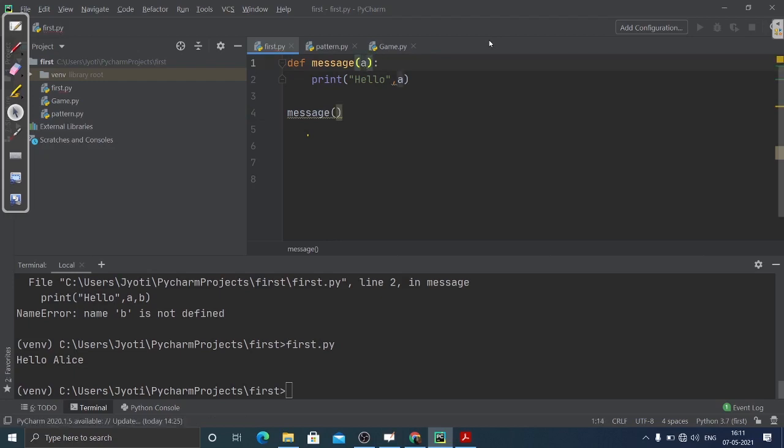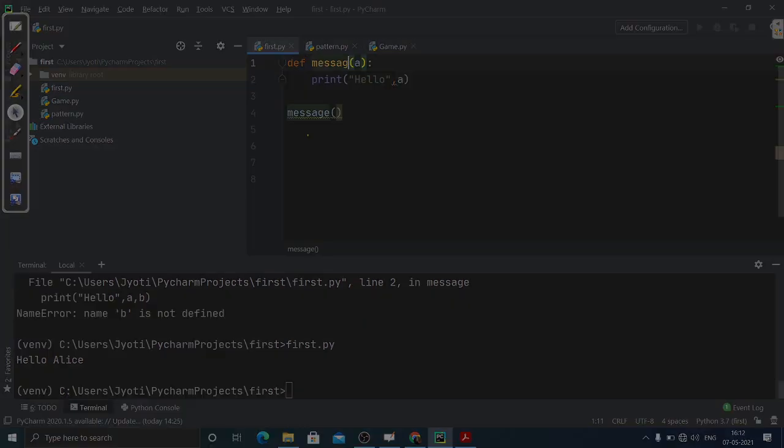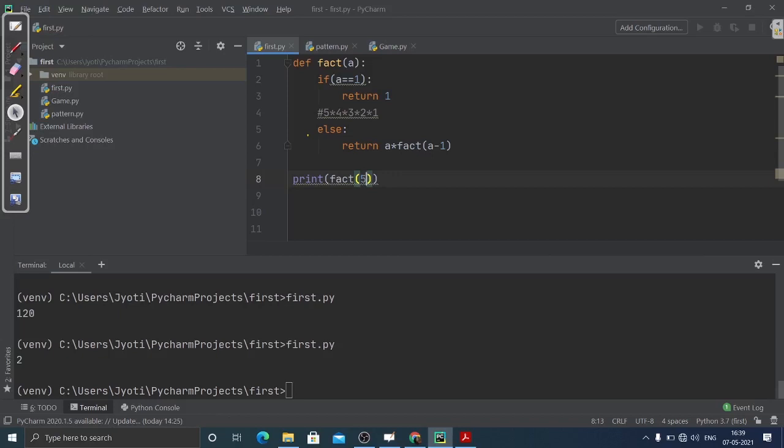Now we are going to see how we can do recursion. Here you can see what we are doing. We have this factorial function, and in the beginning we have this condition that if the value is 1, then return 1, because 1 factorial is equal to 1.